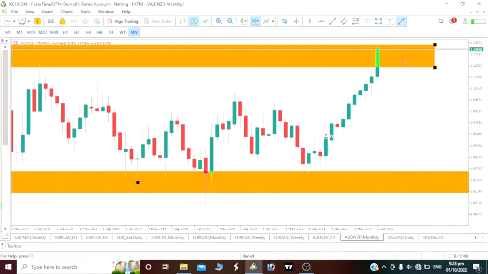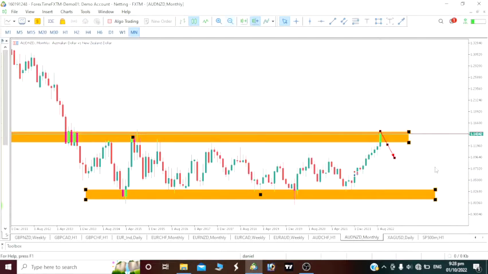So on the monthly time frame aspect of it, we would be expecting a drop on our AUD to New Zealand dollar. The reason is that sooner or later this New Zealand dollar will start spiking up. Now let's see it on this news. No, I think I will go into that later on the daily time frame aspect to understand it properly. So on this monthly time frame, we would have a drop soon.